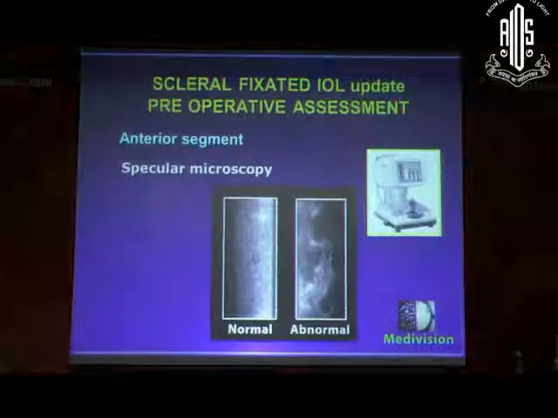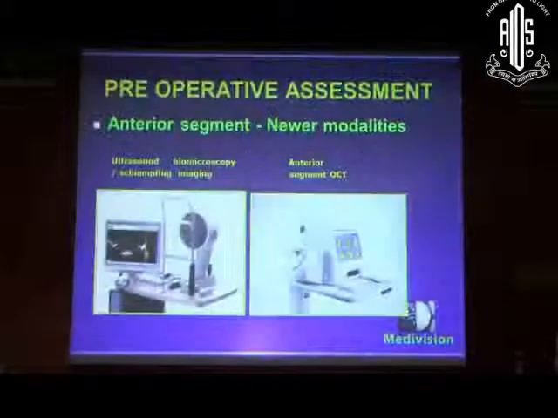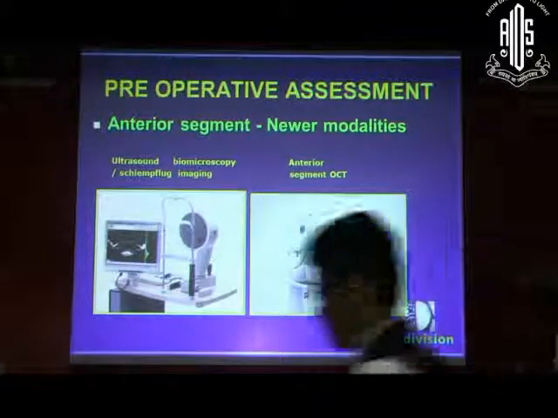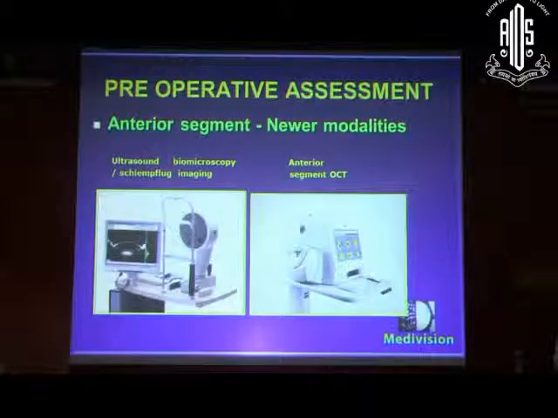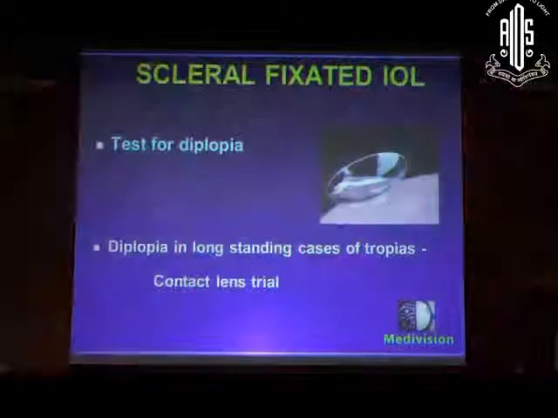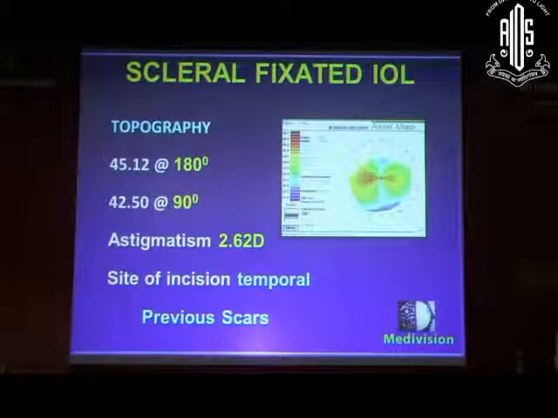We do specular microscopy for all our cases before going in for scleral-fixated IOLs. Newer modalities for anterior segment imaging include ultrasound biomicroscopy, Scheimpflug imaging, and anterior segment OCTs. Mainly we look for any vitreous in the AC and posterior capsular support. Posterior segment evaluation should include disc for optic atrophy and glaucoma, macula for CME, and retinal peripheral examination is a must. Test for diplopia.